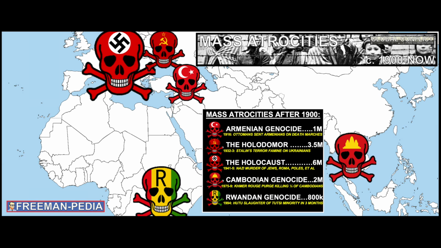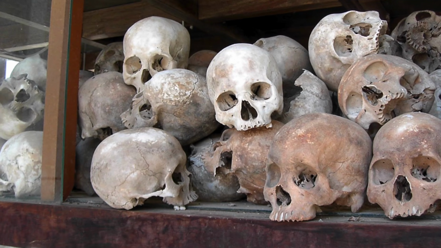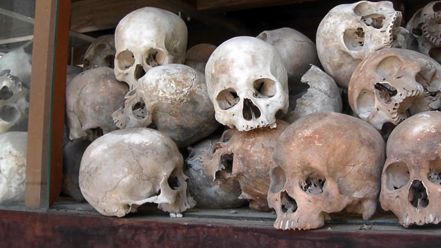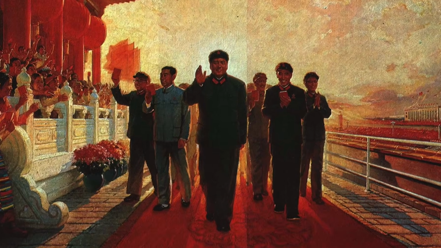Third, the Cambodian genocide. Under the rule of Pol Pot and the communist Khmer Rouge, 2 million Cambodians were purged. That's 25% of their entire population. Per capita, this is the worst genocide of all time. The Cambodian genocide can be seen in the same vein as Mao's Cultural Revolution that we'll review in the next unit. No, the Cambodians literally went to Beijing and asked him how to do it.